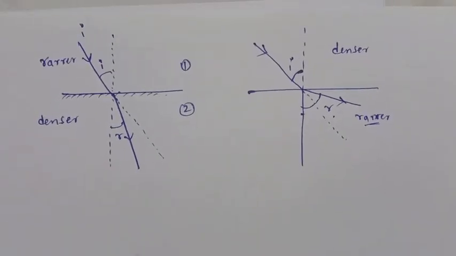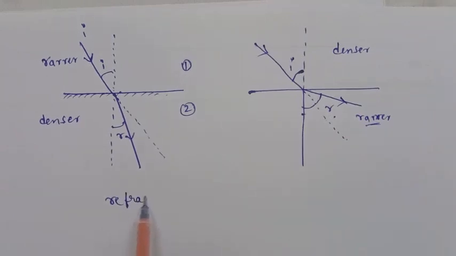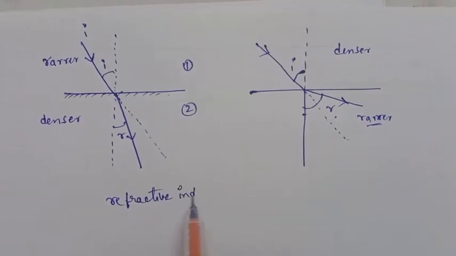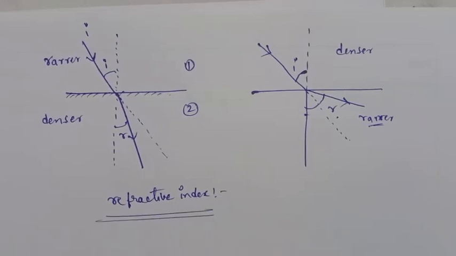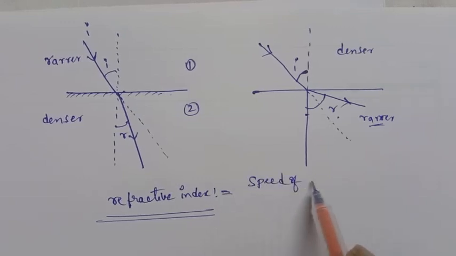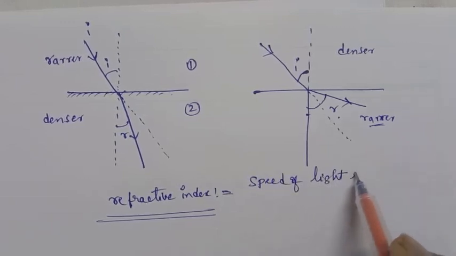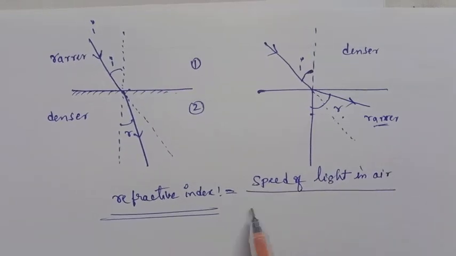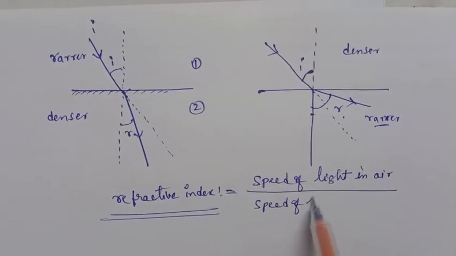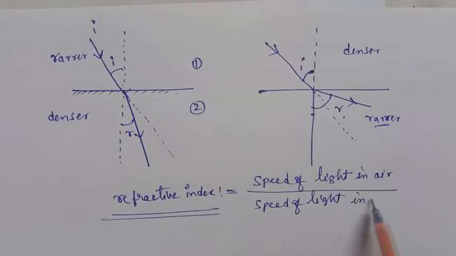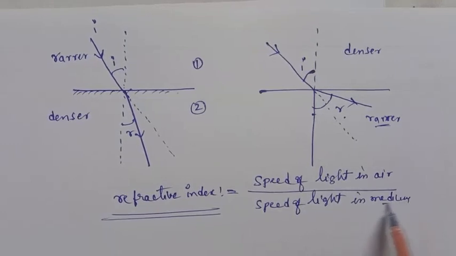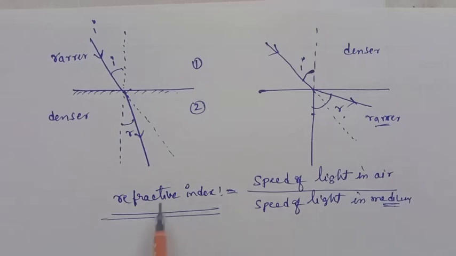What is the definition of refractive index? It is the strength of the medium. Refractive index means the speed of light in air to the speed of light in the medium. In whichever medium it is traveling, that is the speed in the medium. For example, when the light is traveling in glass, what is the speed of light in that glass?